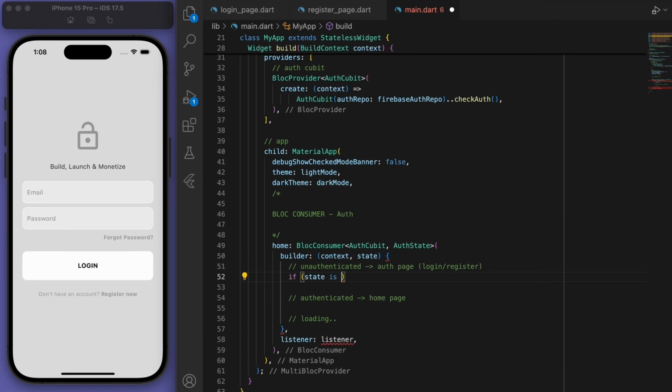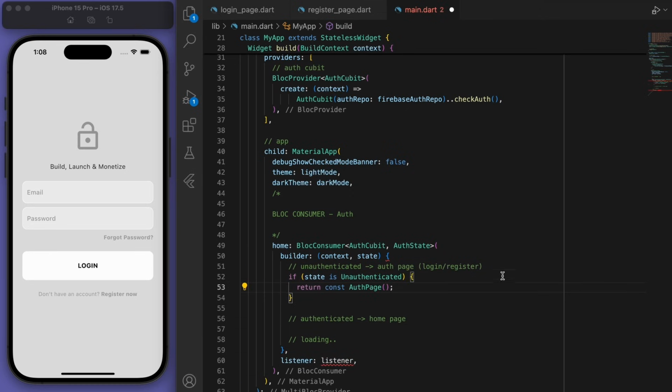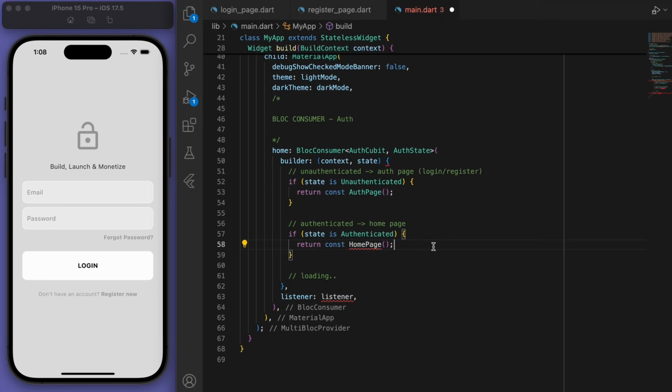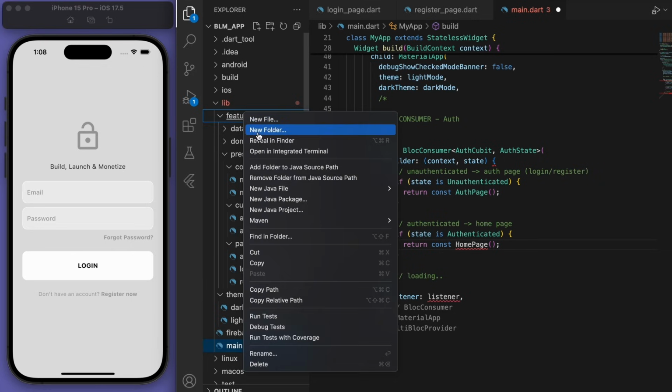And if our state is unauthenticated, then we're going to return the auth page. Now, if the state is authenticated, then let's return the home page, which we haven't created yet. So let's actually do that now. So you can see in the features, we have our auth feature. Now let's create another feature called home.